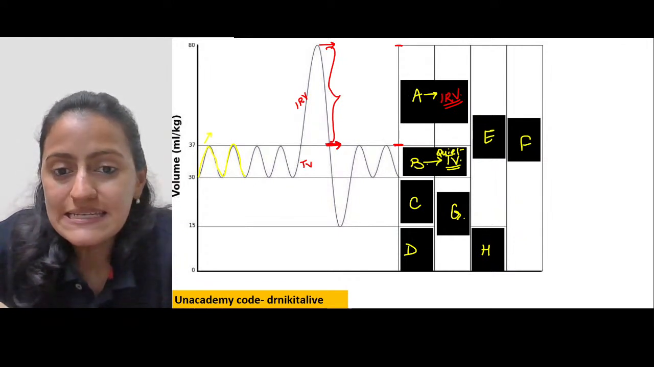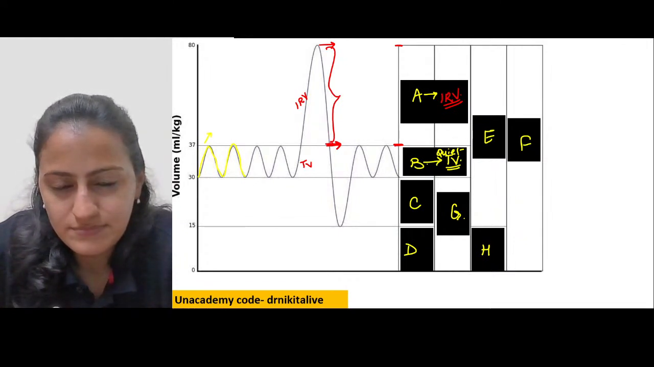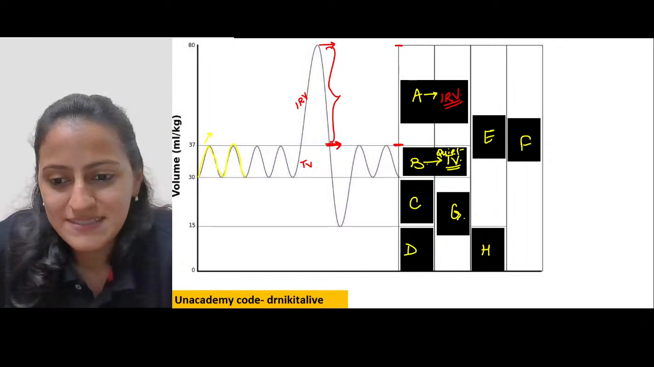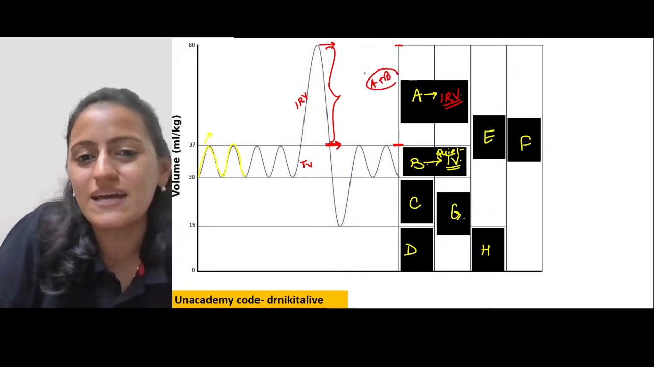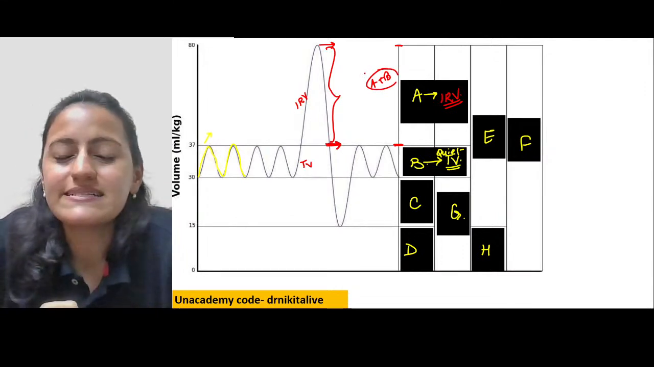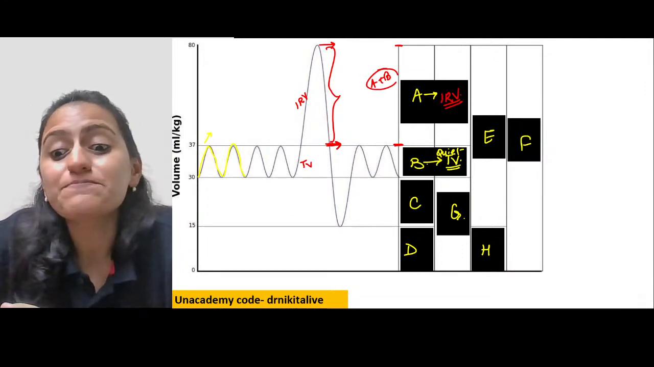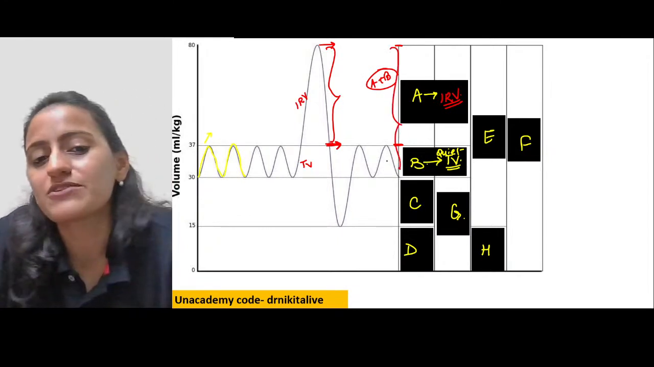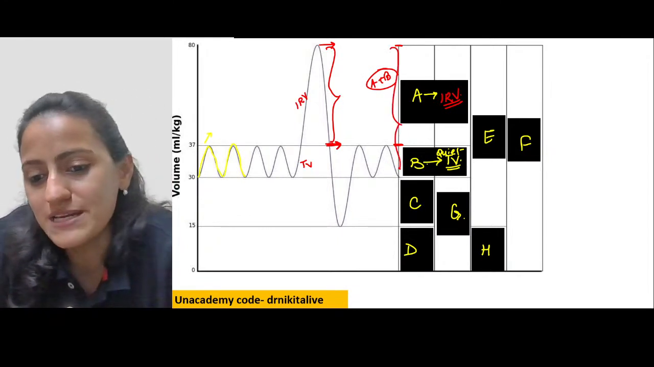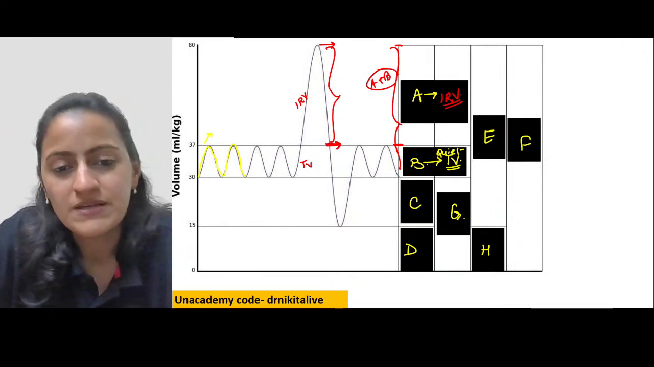Are you sure it's E? Absolutely right. So basically this is A plus B. None of the alphabets here is basically showing your inspiratory capacity. So this is going to be your inspiratory capacity here, A plus B. Right. Now going to the next one.